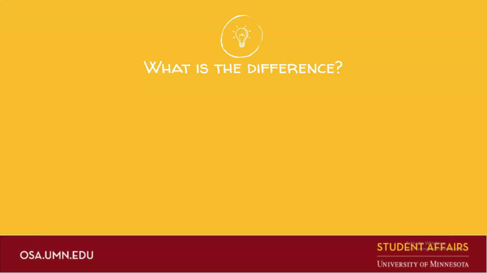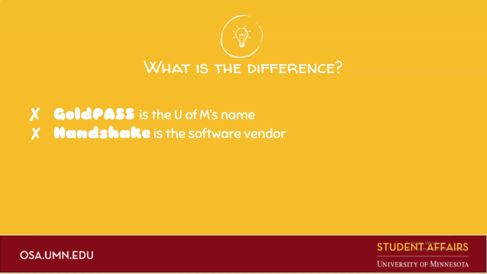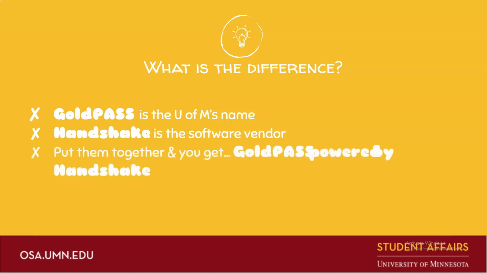Let's get started by discussing the difference between GoldPASS and Handshake. The difference is GoldPASS is the U of M's name. Regardless of the software system that the U of M has contracted with, our name has stayed the same. Handshake is the software vendor that provides us with GoldPASS. We've been on board with Handshake since May 2018. Put them together and you get GoldPASS powered by Handshake.